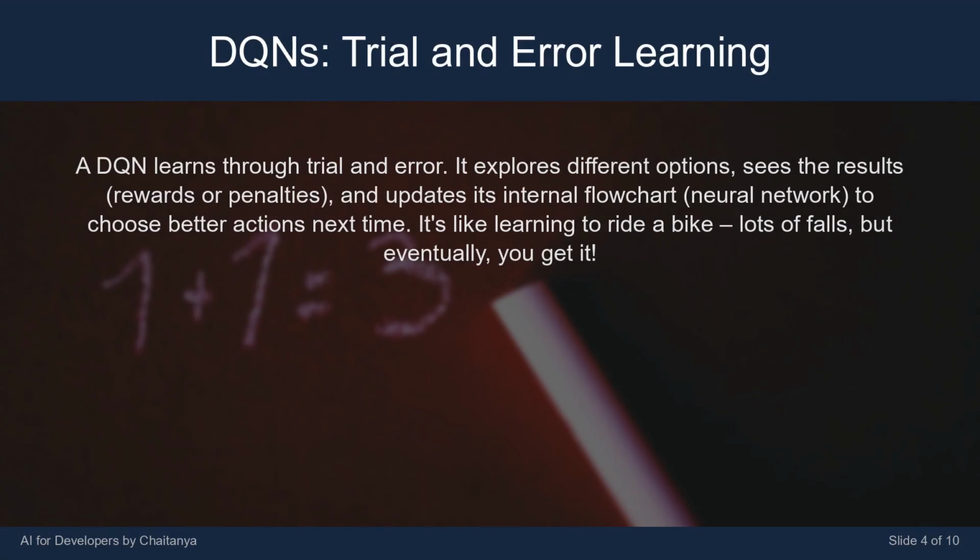A DQN learns through trial and error. It explores different options, sees the results, rewards or penalties, and updates its internal flowchart, neural network, to choose better actions next time. It's like learning to ride a bike, lots of falls, but eventually, you get it.